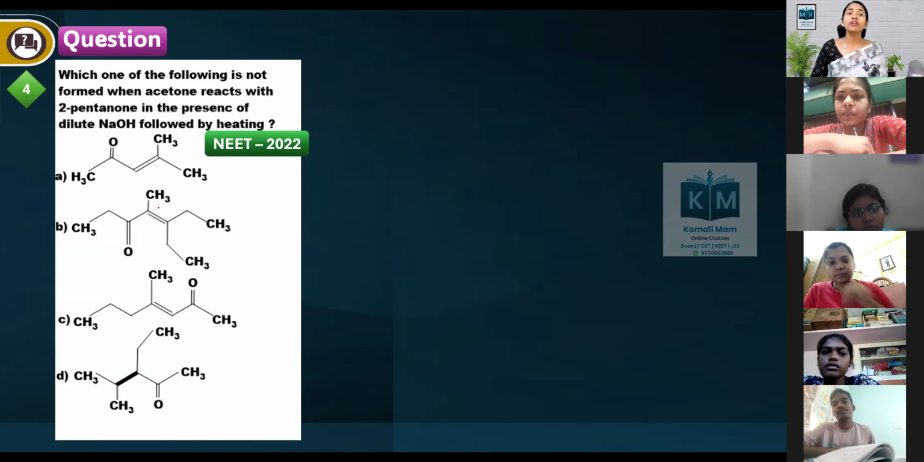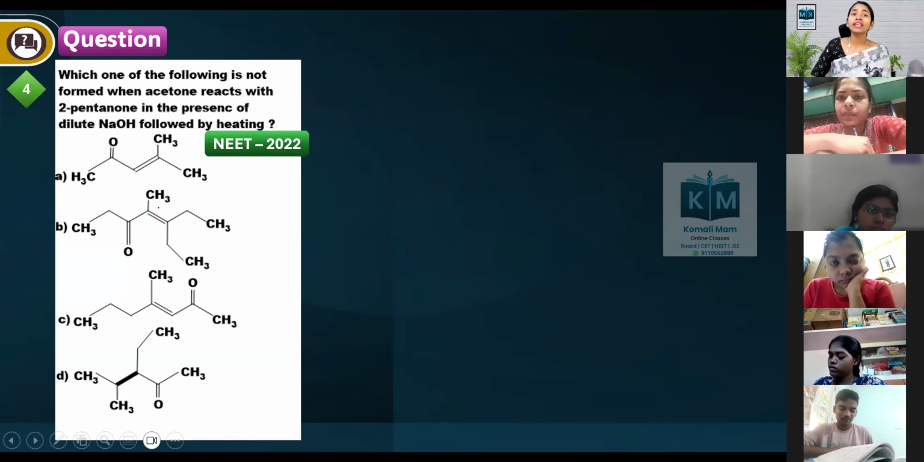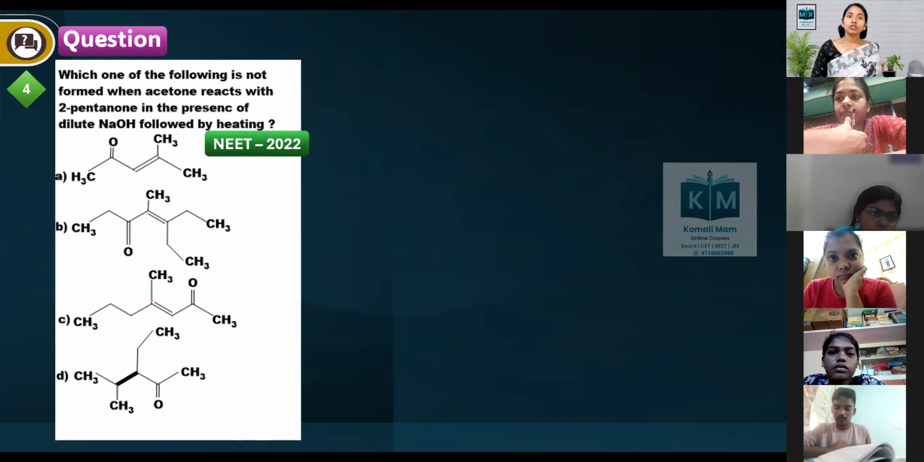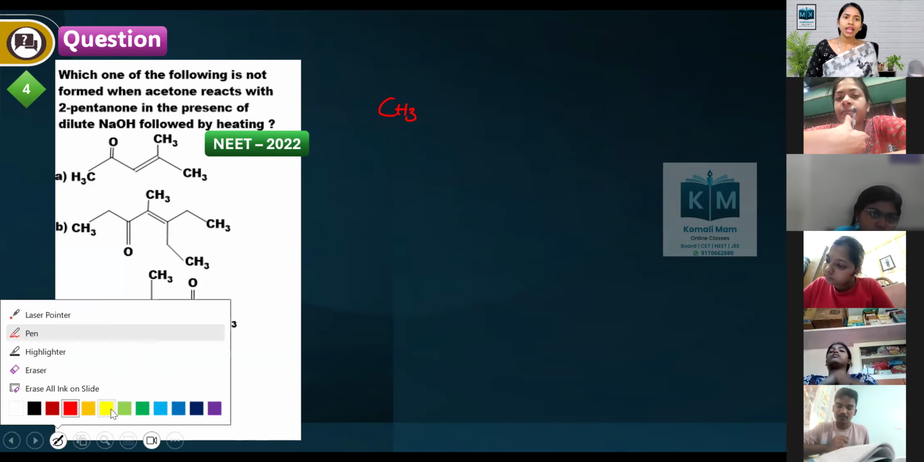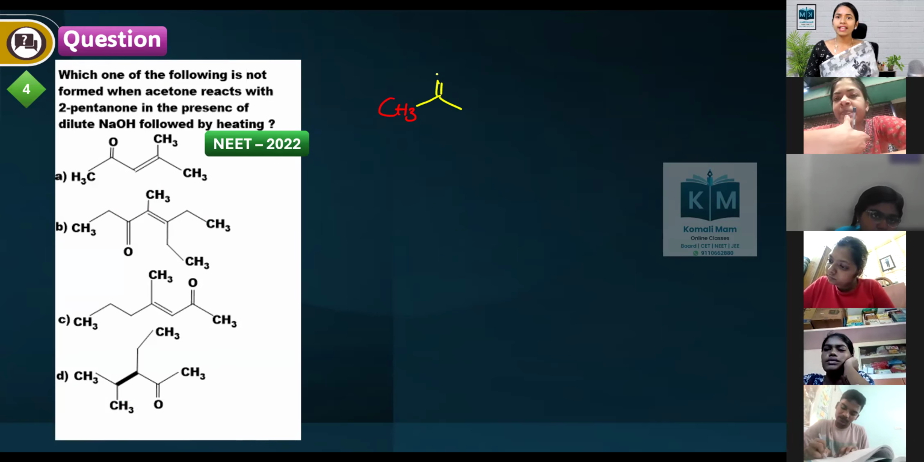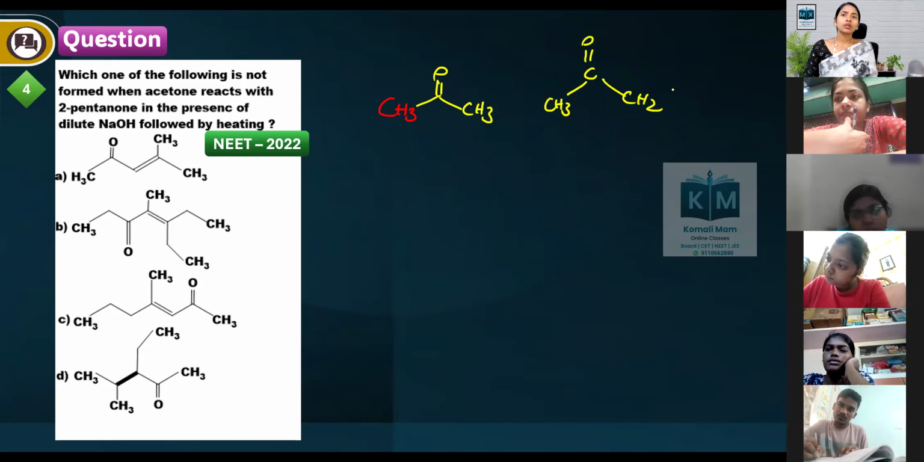Next one, a NEET 2022 question. Which of the following is not formed when acetone reacts with 2-pentanone in the presence of dilute NaOH followed by heating? They were asking, take acetone and do the reaction of acetone with 2-pentanone. This is a total of 5 carbons, 2-pentanone.